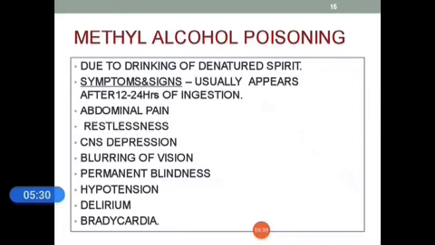Methyl alcohol poisoning. Next we come to methyl alcohol poisoning. This actually occurs due to drinking of denatured spirit. The main symptoms and signs usually appear 12 to 24 hours after ingestion. Symptoms are abdominal pain, restlessness, CNS depression, blurring of vision, permanent blindness, hypertension, delirium, and bradycardia.